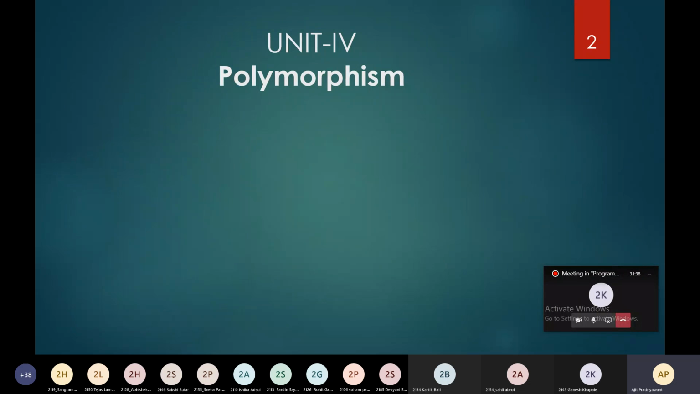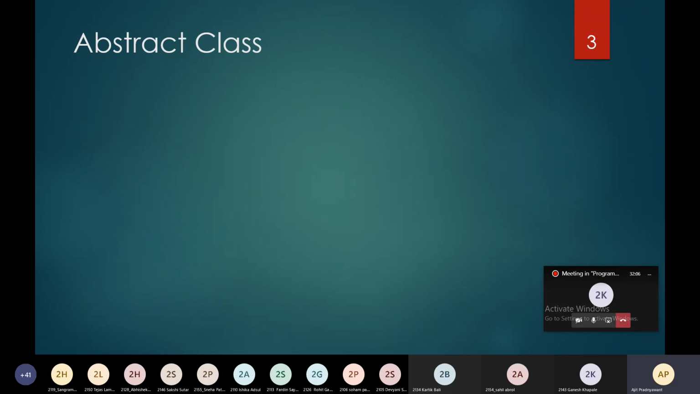Polymorphism. In today's session, we are going to learn about pure virtual functions and abstract classes. To understand pure virtual functions, you need to understand abstract classes, and you need to understand the importance of pure virtual functions. Both points are related to each other, so we are starting with the abstract class.